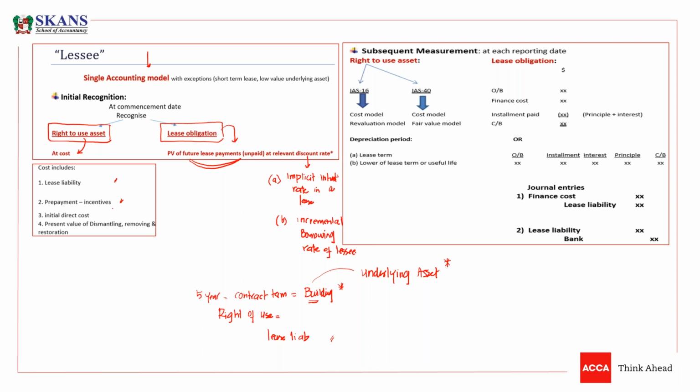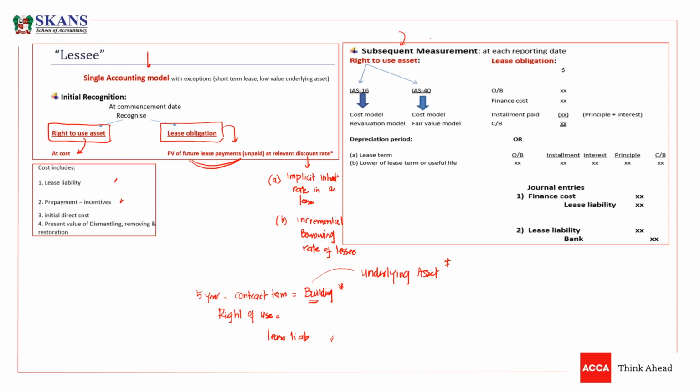Any initial direct cost will also be capitalized. And the present value of dismantling, removing, and restoration cost we need to add in the right of use asset as well. So we need to book an asset and we need to book a liability.